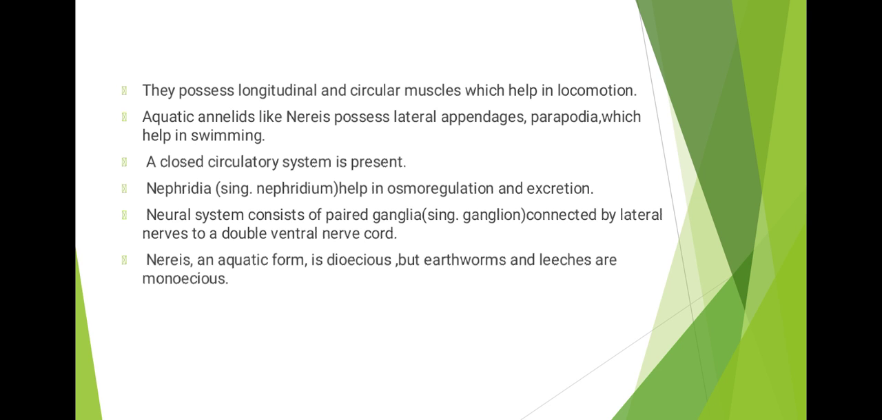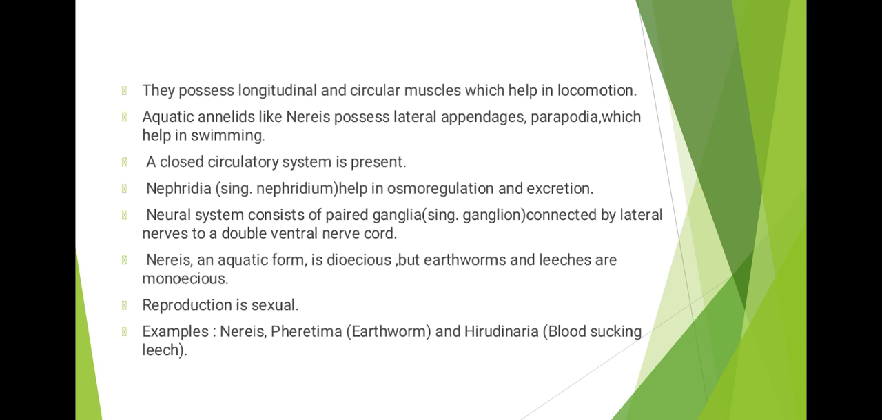Here, Nereis, which is an aquatic form, is dioecious. Dioecious means sexes are separate, but in earthworm and leeches, they are monoecious. That is, the male and the female reproductive structures are present within the same organism. Here, the reproduction is sexual. Examples: Nereis, Pheretima, that is the earthworm, and Hirudinaria, that is the blood-sucking leech.